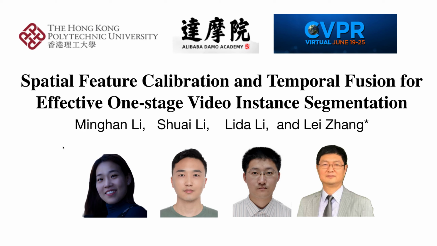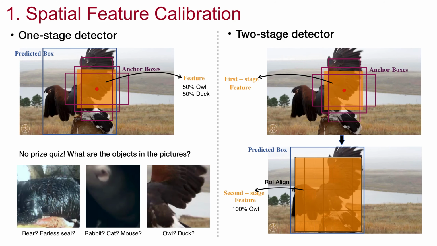In the presentation, I will focus on two major issues for one-stage video instance segmentation: spatial feature calibration and temporal fusion. First, unlike RoI pooling or RoI Align in two-stage networks, convolutional features of one-stage methods are neither aligned with anchor boxes nor with ground truth bounding boxes. This reduces the mask sensitivity to spatial location.